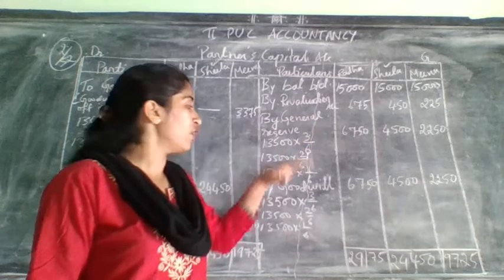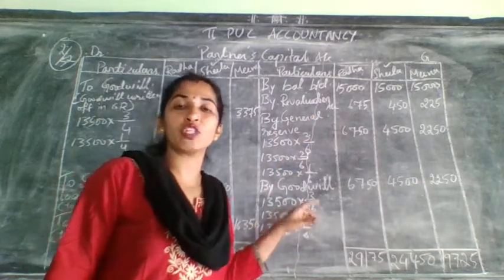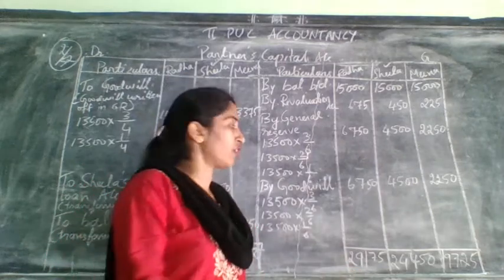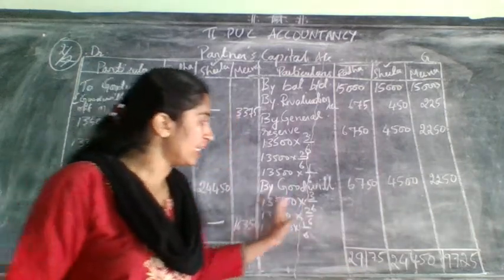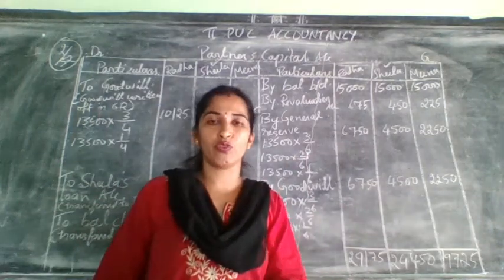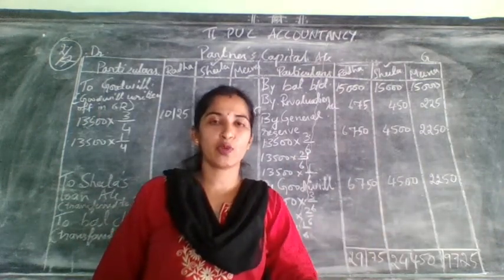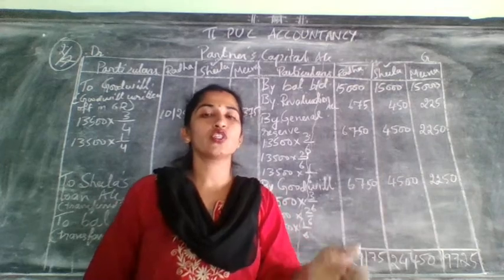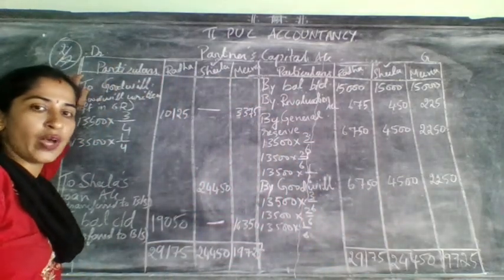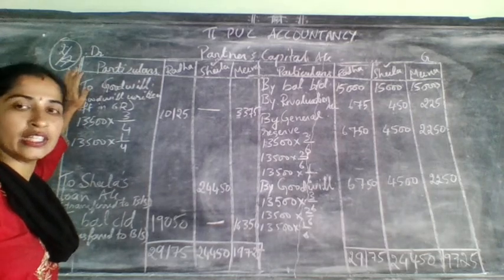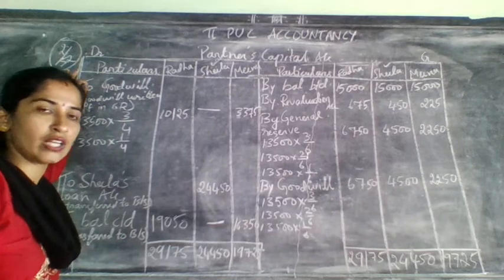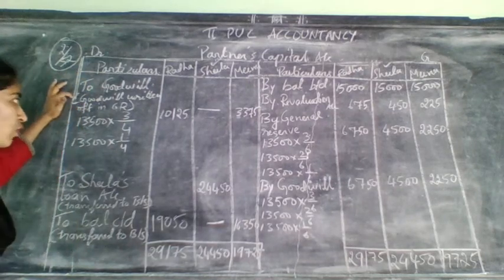After general reserve, next goodwill. Goodwill was the first adjustment given in the problem and we have not taken it in the revaluation account. That also you need to take and distribute for all the three. This is case 2 of goodwill treatment. That means goodwill is brought in and it was written off. So written off means it will come once again on which side? Debit side. When it comes on the debit side, here you need to mention it as goodwill only, because it was created or valued in the business.